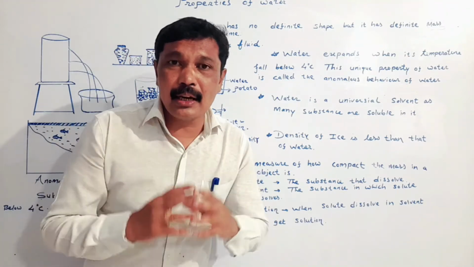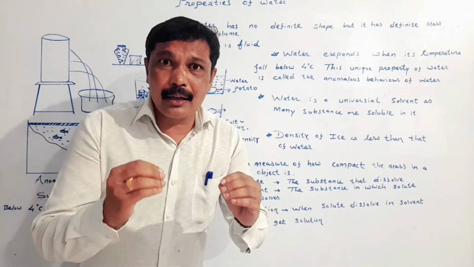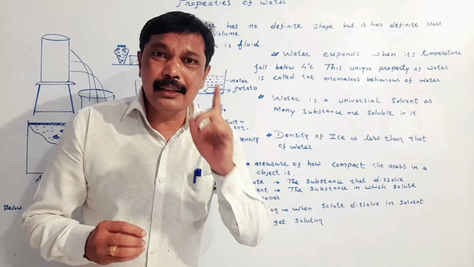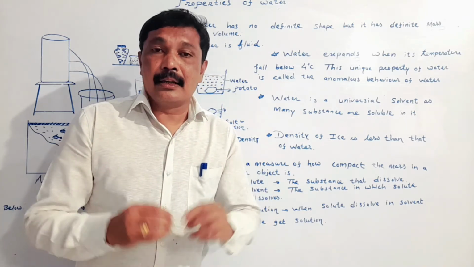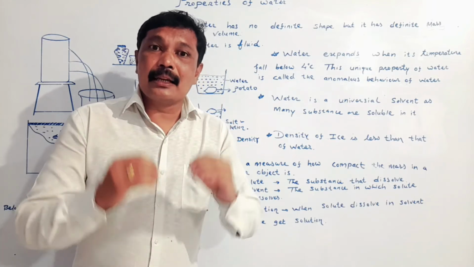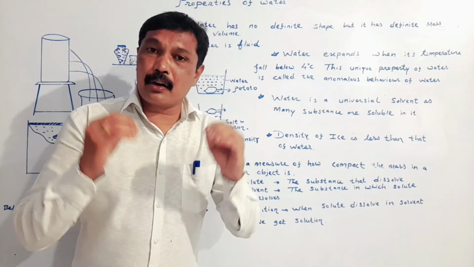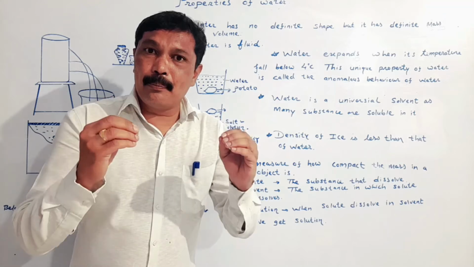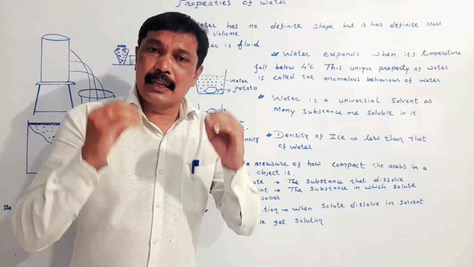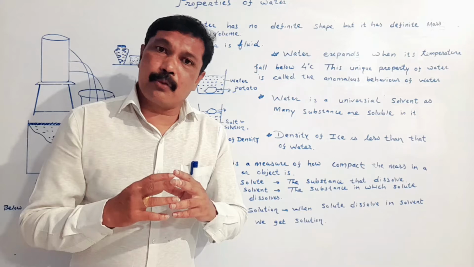This unique property of water is called abnormal or anomalous behavior of water. Let's study this abnormal behavior of water.